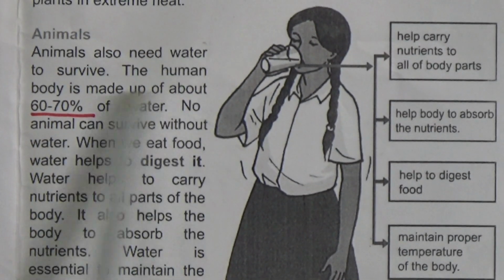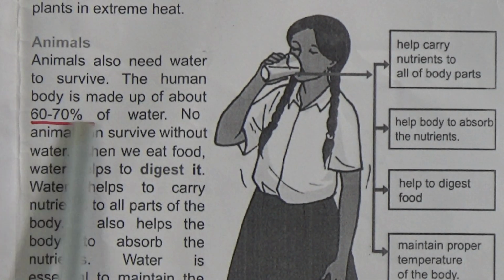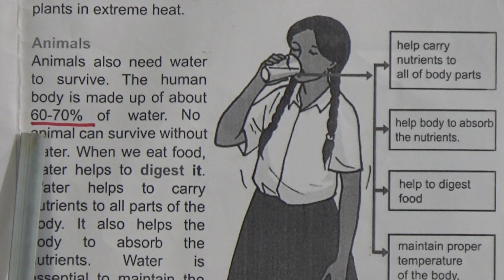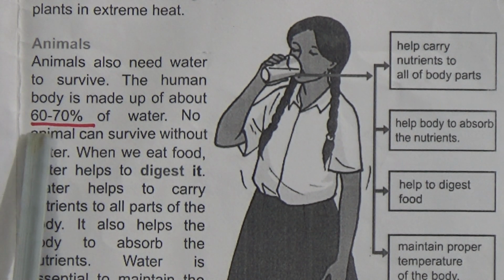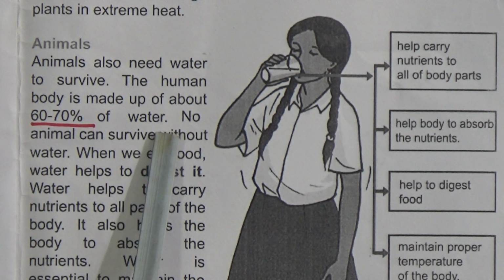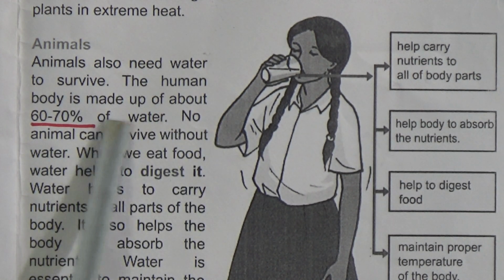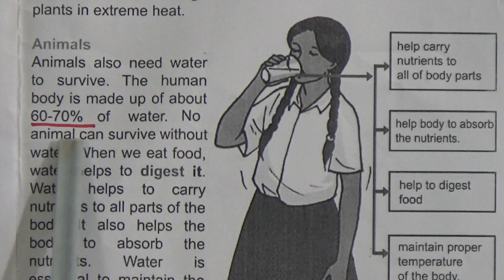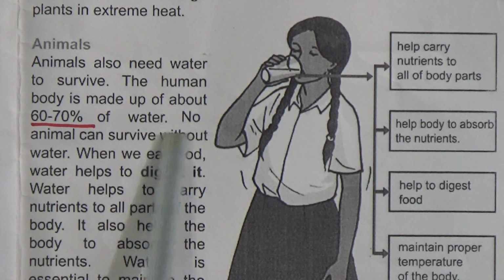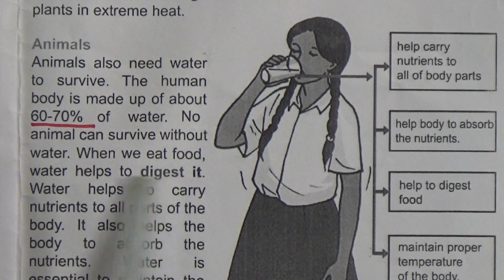Now come to animals. Animals also need water to survive. The human body is made up of about 60 to 70% of water. My dear students, this is also an important line for fill in the blanks and matching. The human body is made up of about 60 to 70% of water. No animal can survive without water.